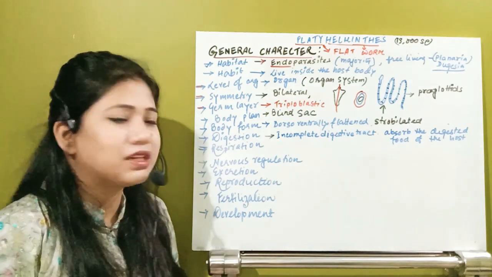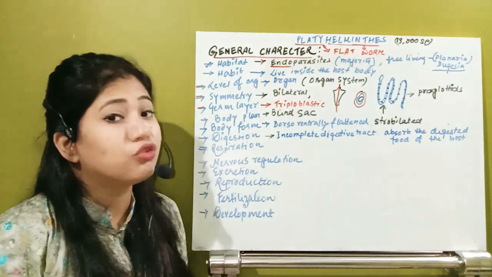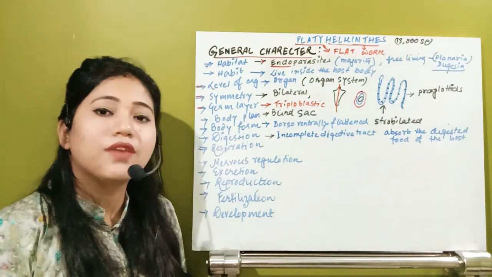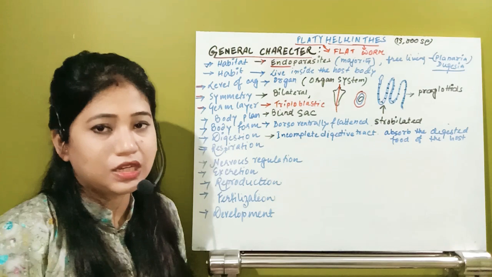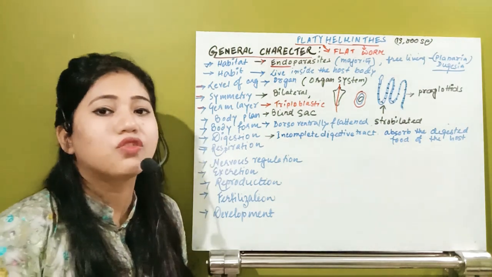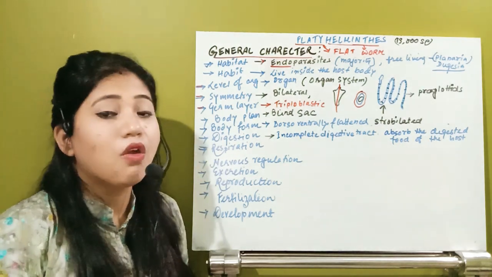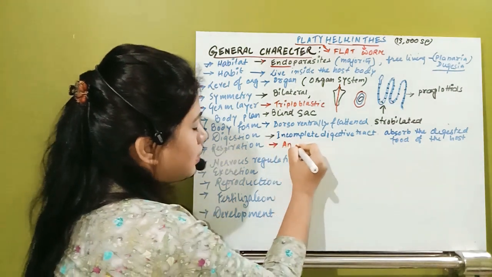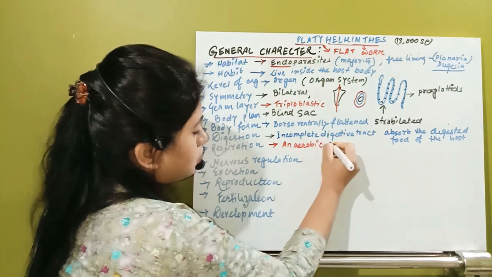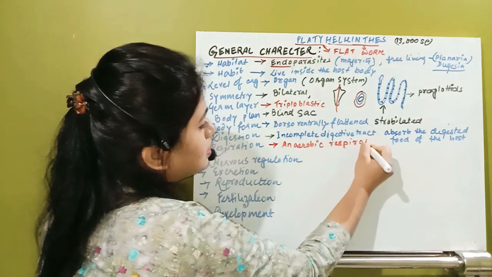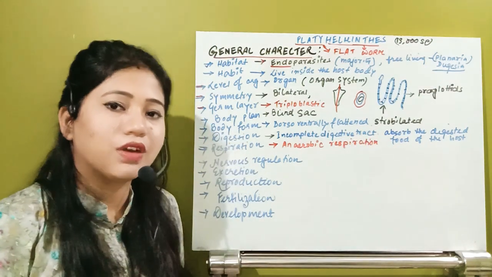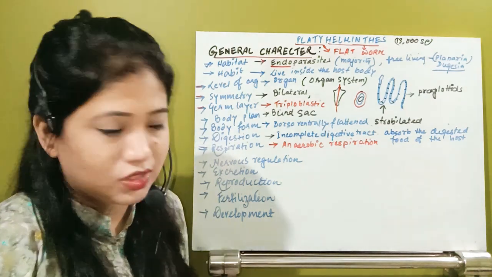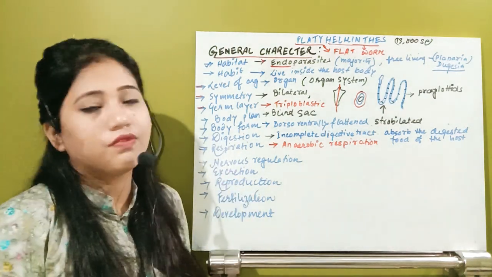So what is happening in that organism? If it is a parasite, they will not get oxygen. So that's why they adapt themselves to live also in anaerobic conditions. That means in the absence of oxygen they can also respire with the help of carbon dioxide. So this organism will have anaerobic respiration. Anaerobic respiration means whatever type of respiration occurs in the absence of oxygen, that is known as anaerobic respiration.